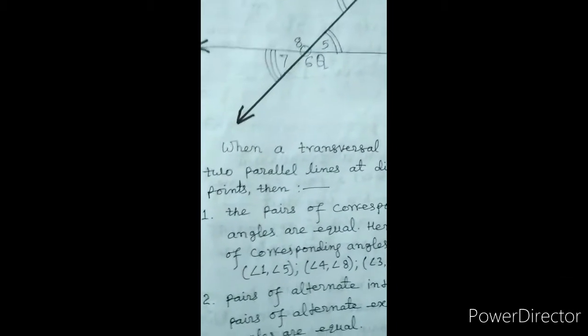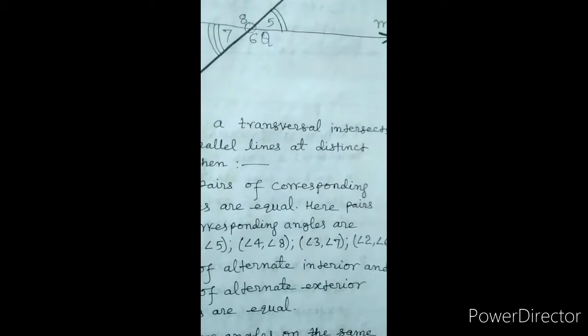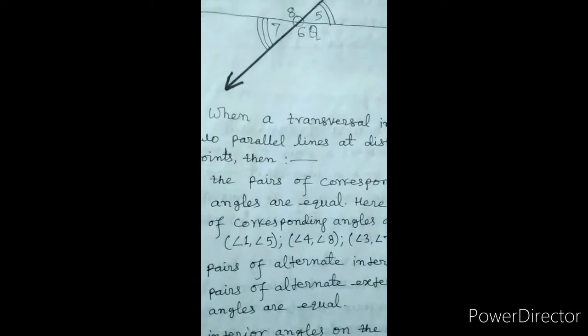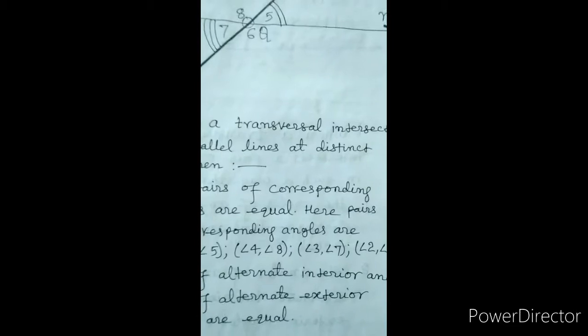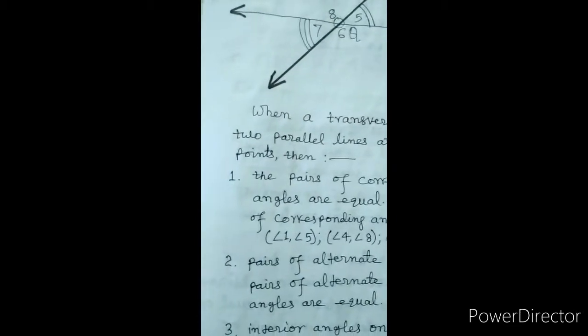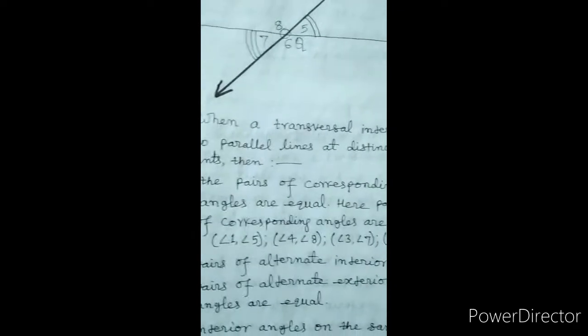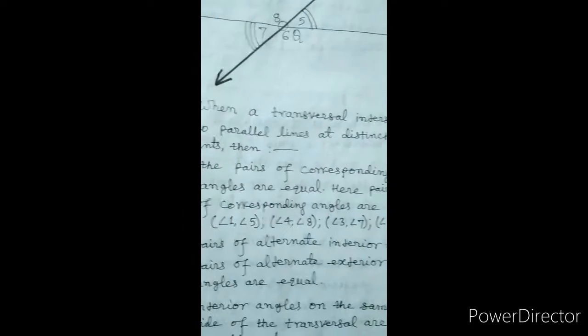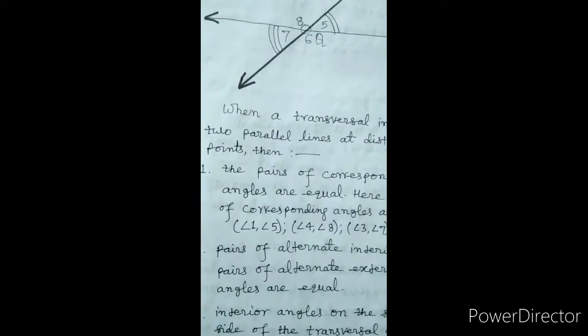When a transversal intersects two parallel lines at distinct points, then the pairs of corresponding angles are equal. Here, pairs of corresponding angles are angle 1 and angle 5, angle 4 and angle 8, angle 3 and angle 7, angle 2 and angle 6. Pairs of alternate interior and pairs of alternate exterior angles are equal.